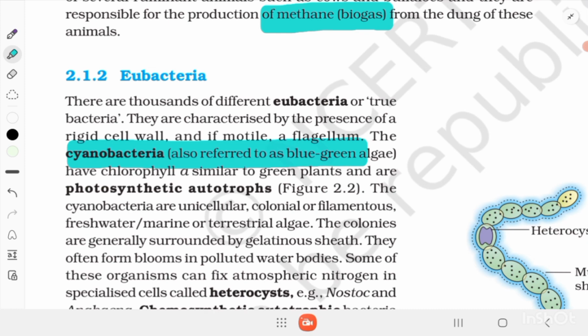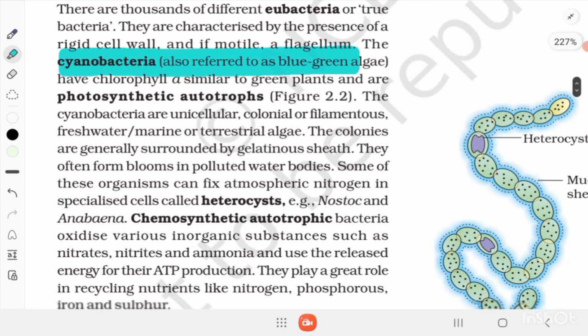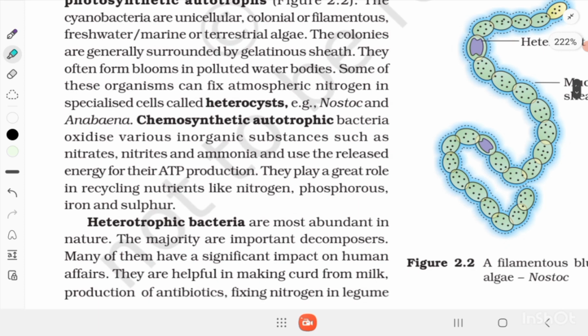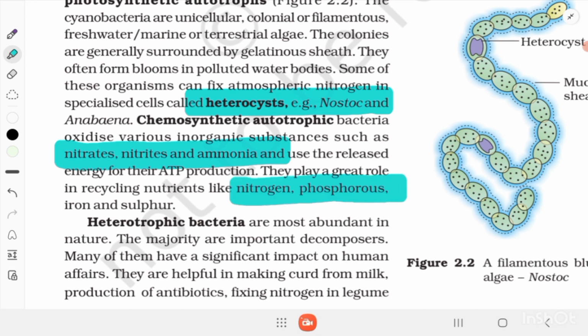The cyanobacteria are unicellular, colonial or filamentous, freshwater, marine or terrestrial algae. The colonies are generally surrounded by gelatinous sheaths. They often form blooms in polluted water bodies. Some of these organisms can fix atmospheric nitrogen in specialized cells called heterocysts, for example Nostoc and Anabaena. Chemosynthetic autotrophic bacteria oxidize various inorganic substances such as nitrates, nitrites and ammonia and use the released energy for their ATP production. They play a great role in the recycling of nutrients like nitrogen, phosphorus, iron and sulfur.